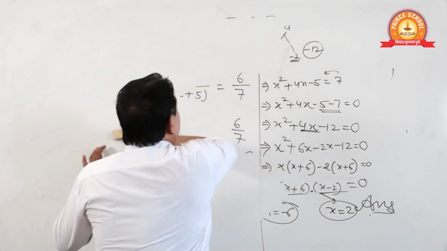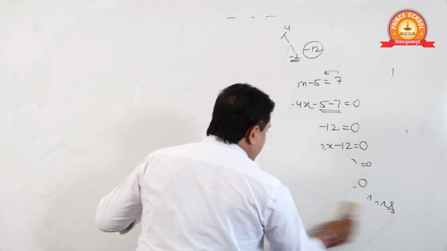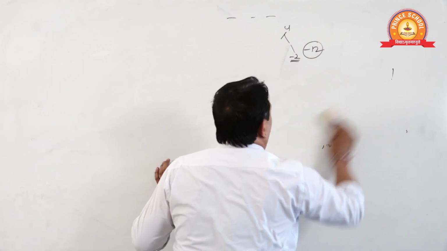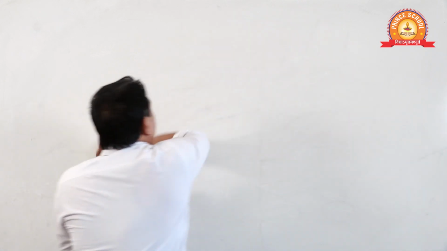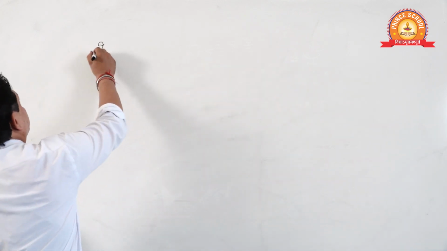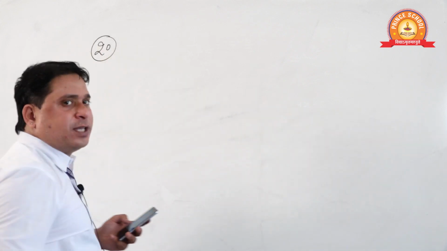Next question, question number 20. See students, I am going to solve all the exercise in this lecture. Now it's my mood because this is not too long a lecture. We can easily solve it. Only 4-5 questions are remaining. Question number 20: minus 5 is one root of the quadratic equation, then find the other. Very, very interesting and very easy question.